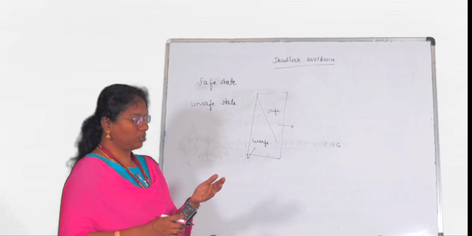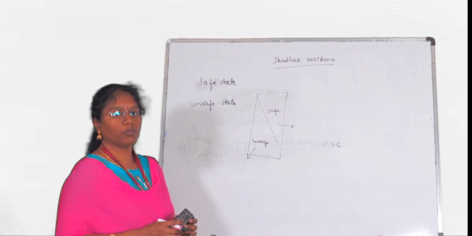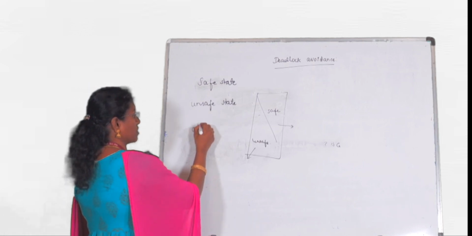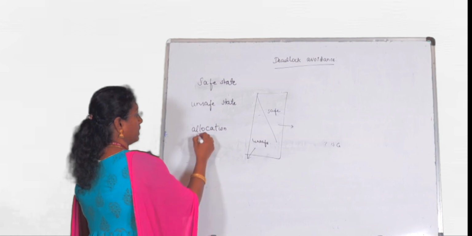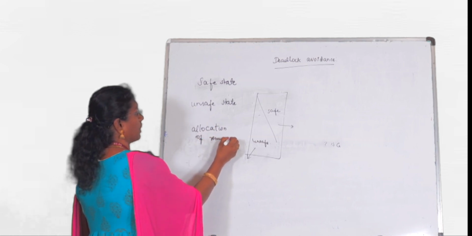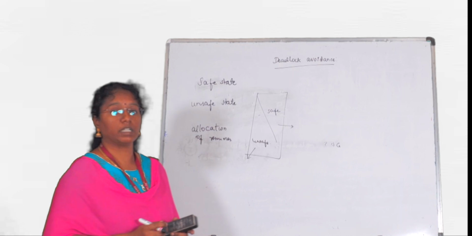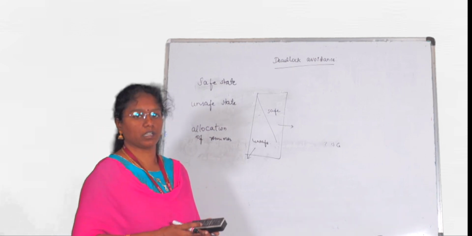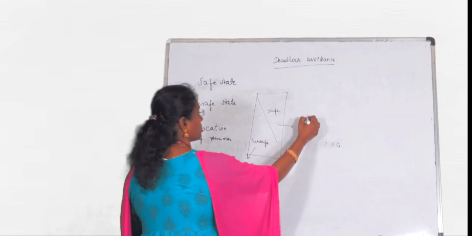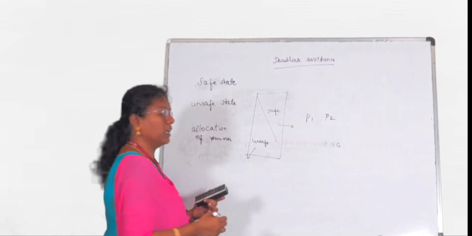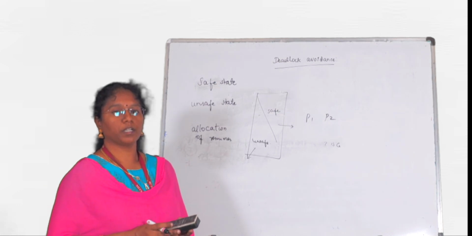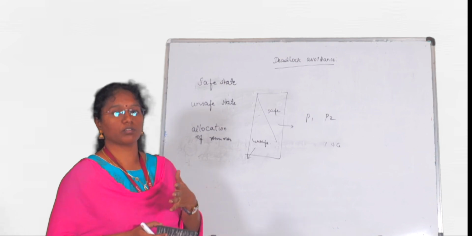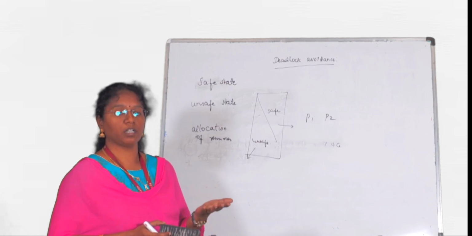And to avoid this unsafe state, the operating system has to maintain a database of allocation of resources, what kind of resources the processes will need in the near future. That means consider that processes P1 and P2 are executing in our system. P1 and P2 have to inform, before starting their execution, all the resources they need for their complete execution.